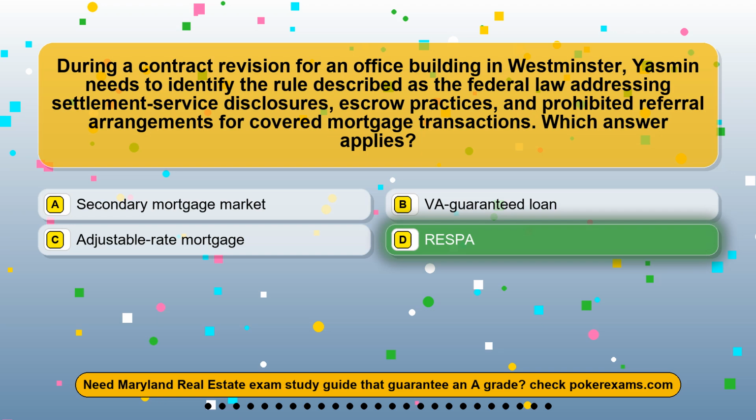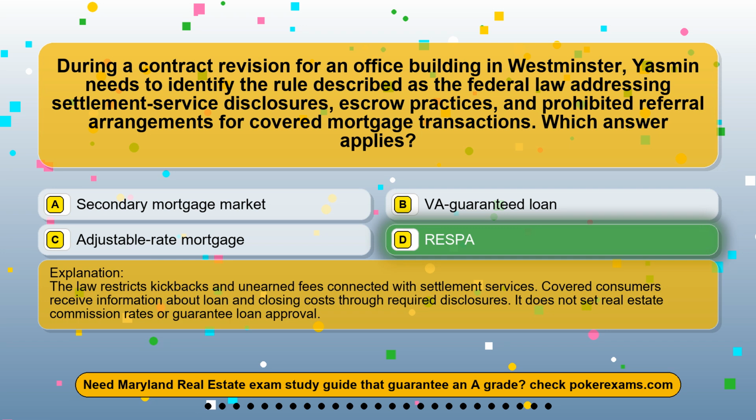The correct answer is option D, RESPA. The law restricts kickbacks and unearned fees connected with settlement services. Covered consumers receive information about loan and closing costs through required disclosures. It does not set real estate commission rates or guarantee loan approval.